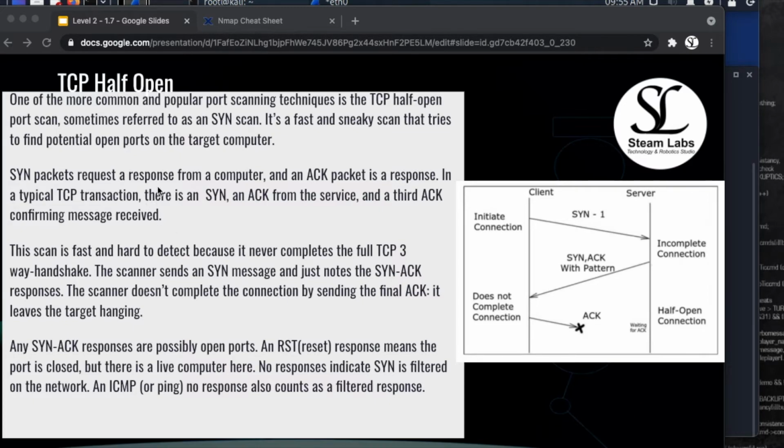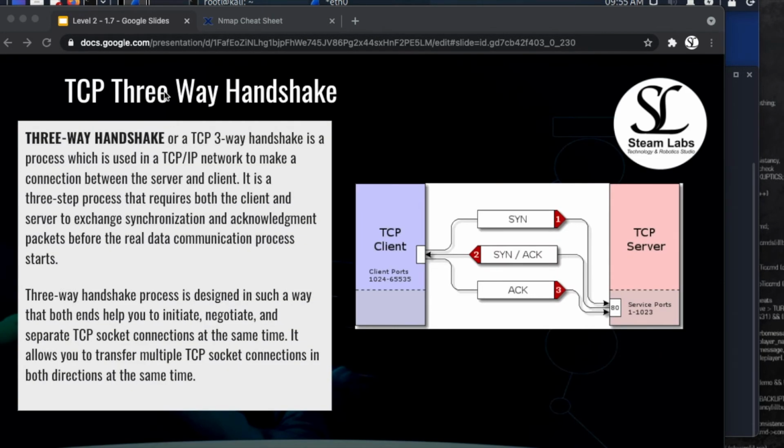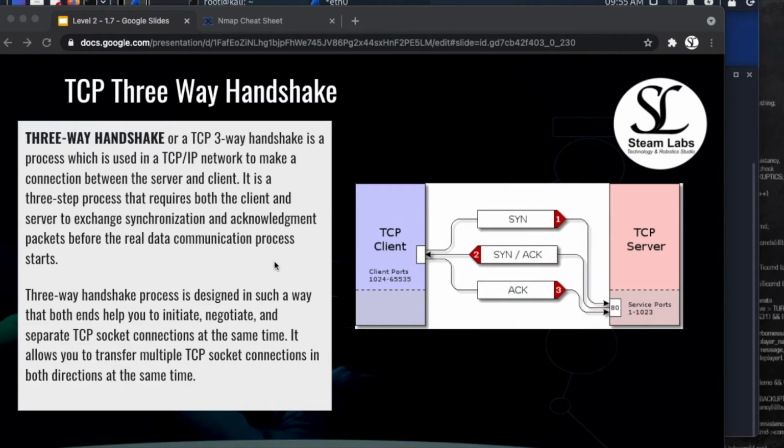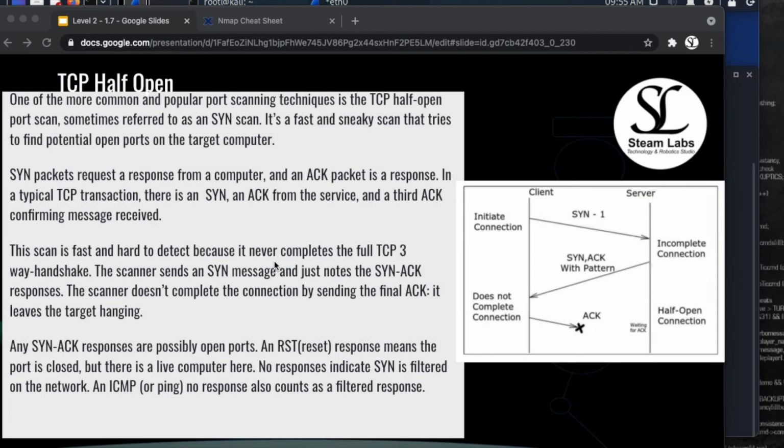So this is what a TCP half-open port scan is, and this here is a three-way handshake, and it's going to look something like this. So this is a great GIF. Okay, this is what a complete three-way handshake would look like. Let's get back onto this topic here.